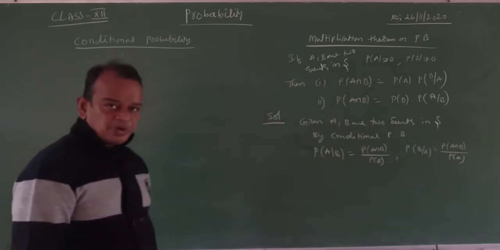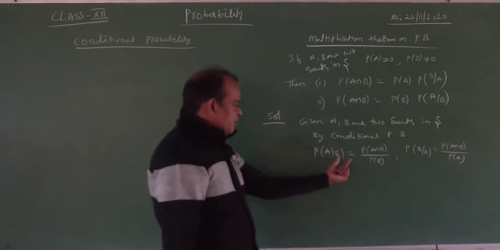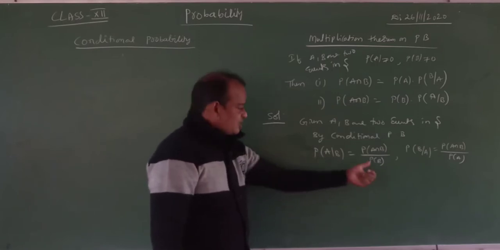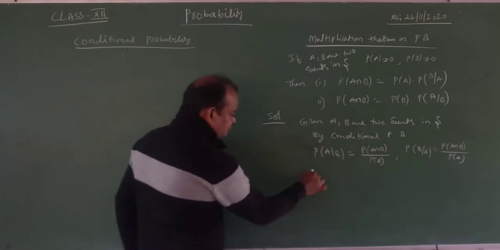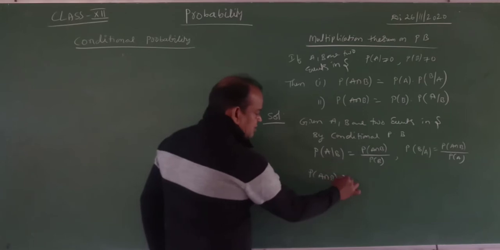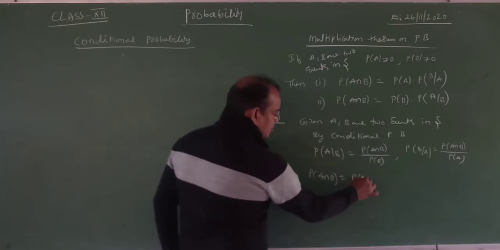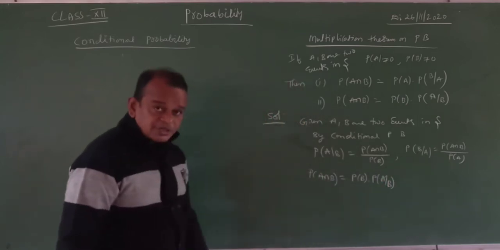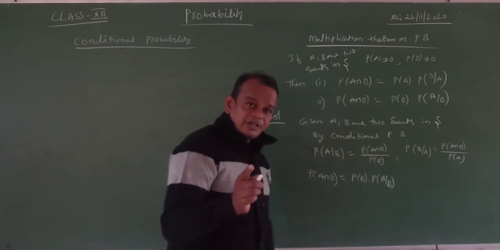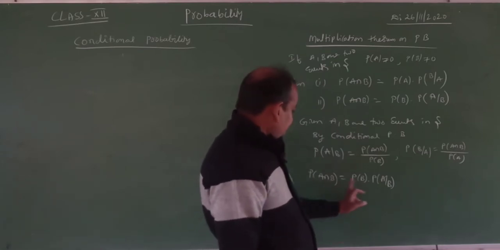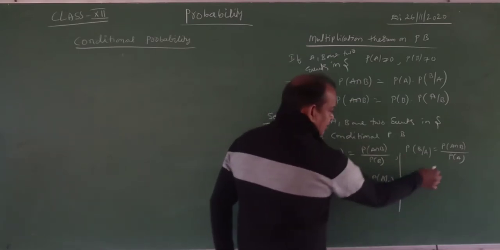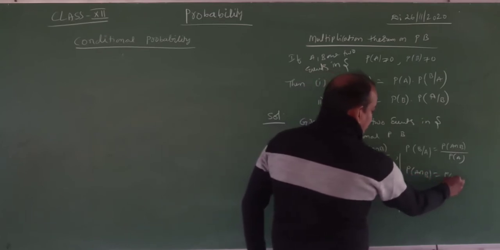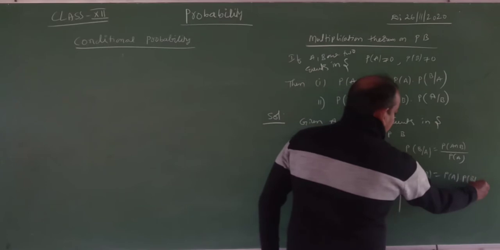Now just cross multiplication. This gives probability of A intersection B equal to probability of B into probability of A given B. I hope that you understood or not. Okay, my dear students. And here, cross multiplication: probability of A intersection B is equal to probability of A into probability of B given A.